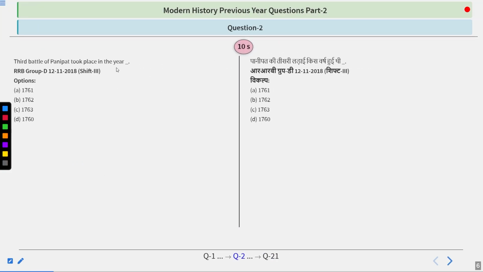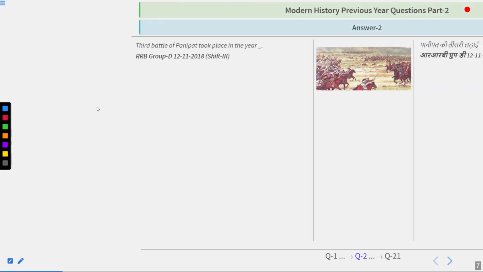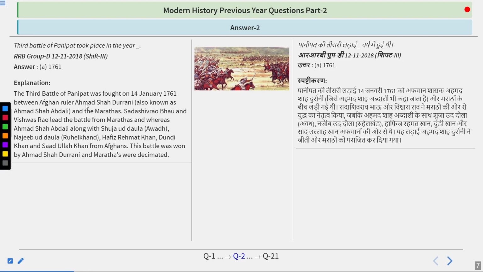The third battle of Panipat took place in the year? A very simple question, a similar kind of question, but the way of asking is different. So try to find out the answer, guys, fast. And you are right. The answer is 1761.